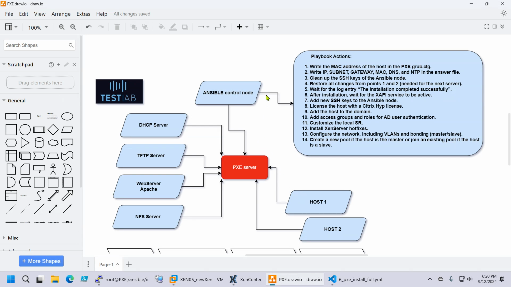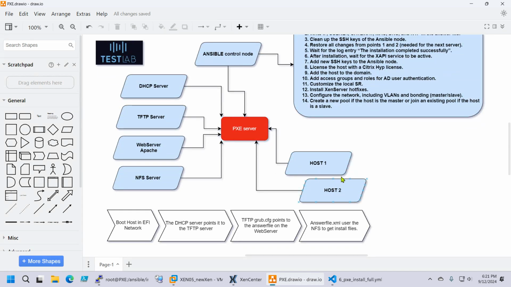So everything is installed on the PXE server: DHCP, TFTP, so everything you need here. I have another video about this. I've done it with a bash script, but this time I'm doing it with Ansible because it's much easier to keep everything in one playbook.